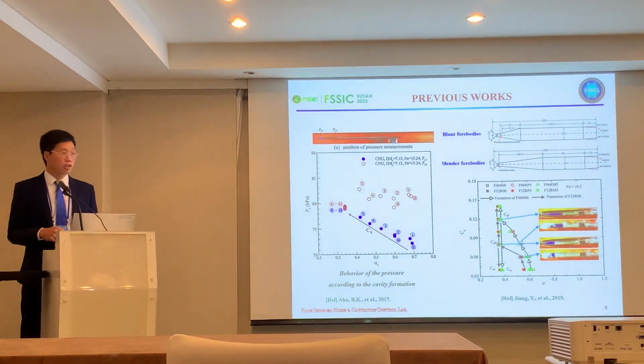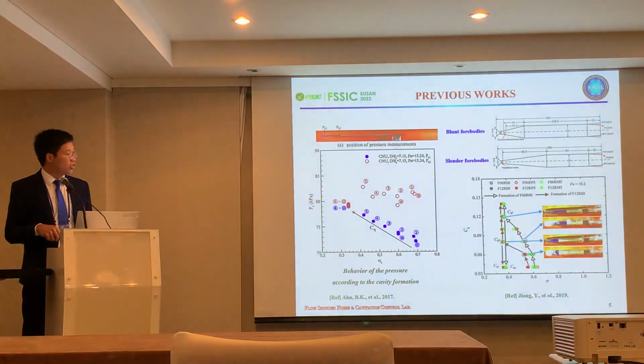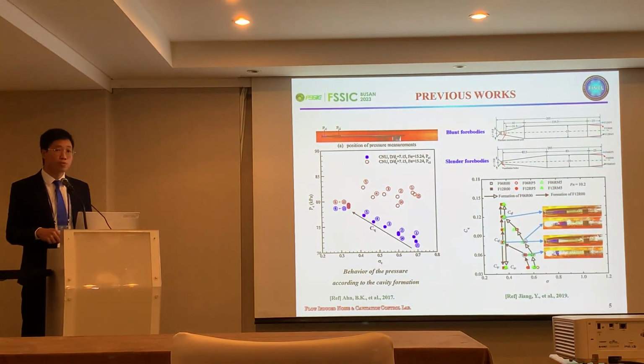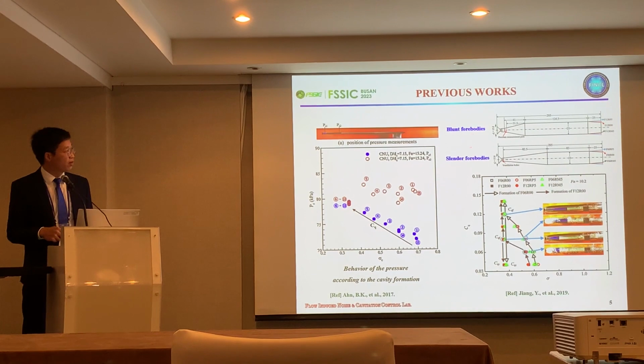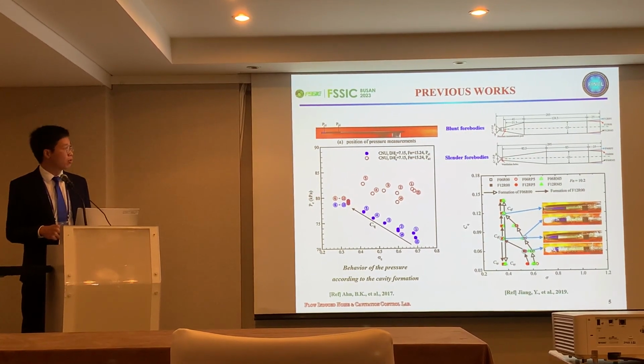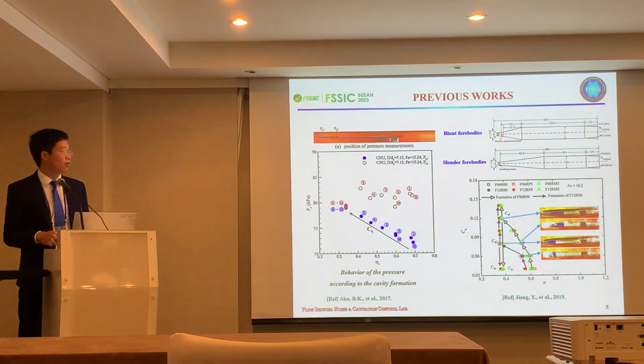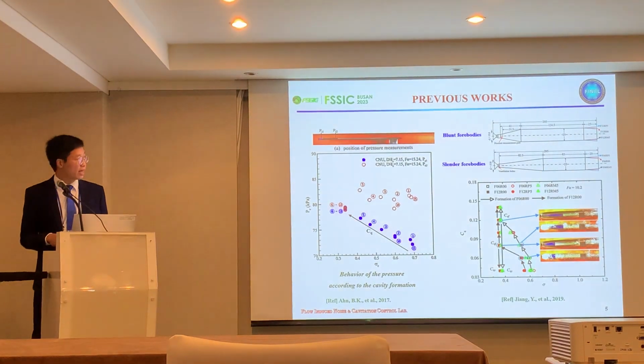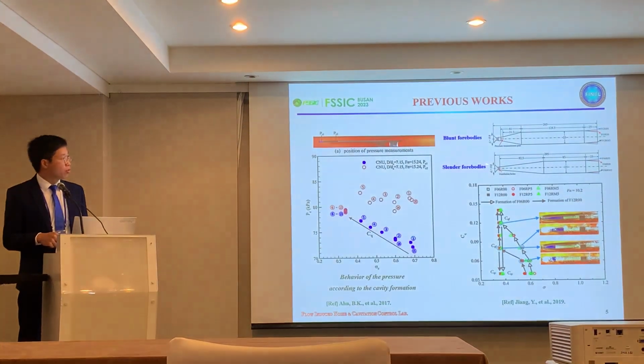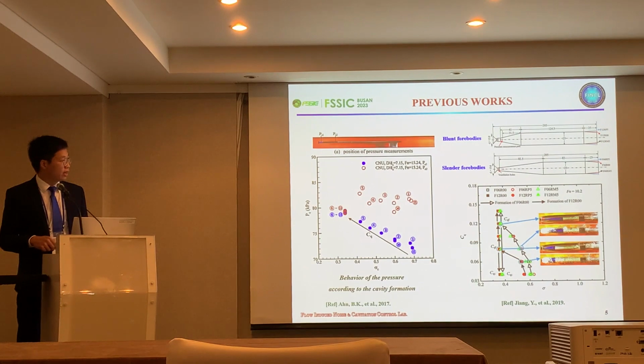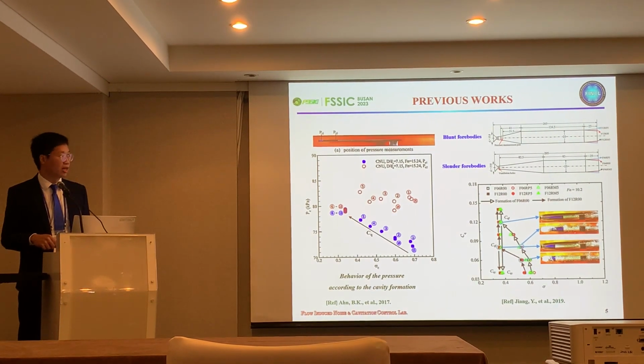In 2019, Yang and his colleagues conducted another experiment to investigate the effect of body shapes, including blunt forebodies and cylinder forebodies. The results showed that cylinder forebodies require more ventilation gas to generate a clear supercavity compared to the blunt forebodies.